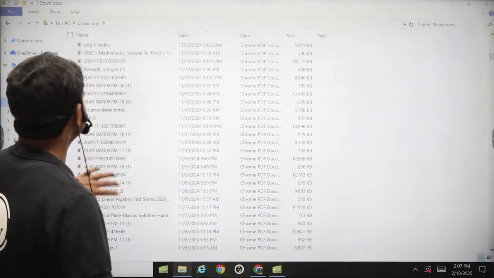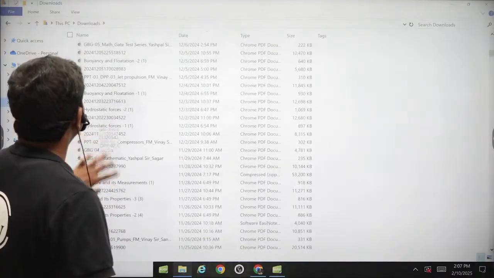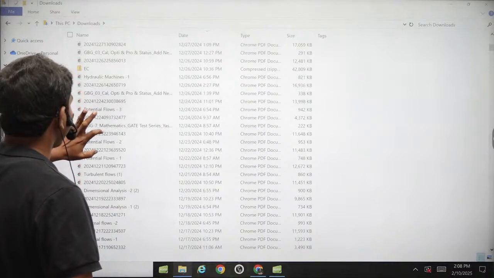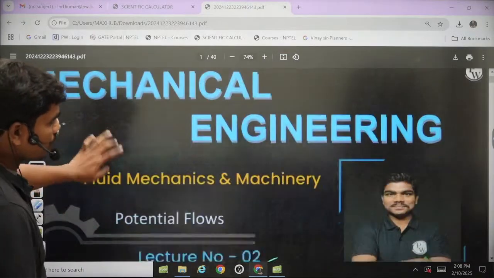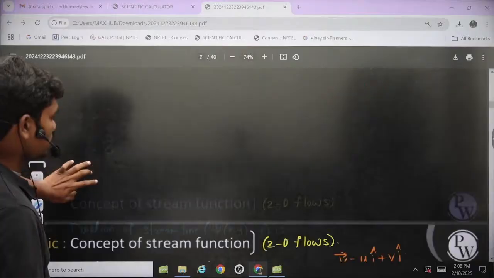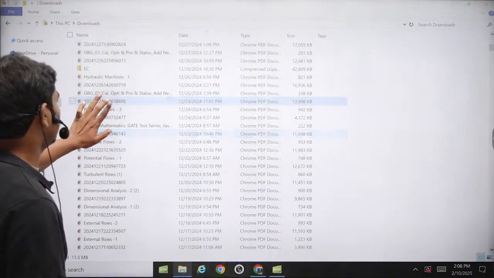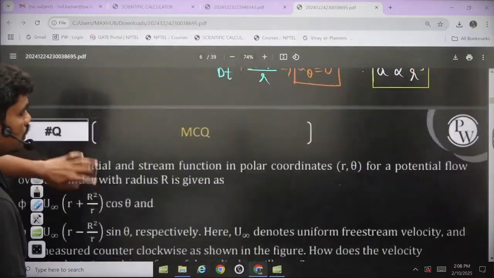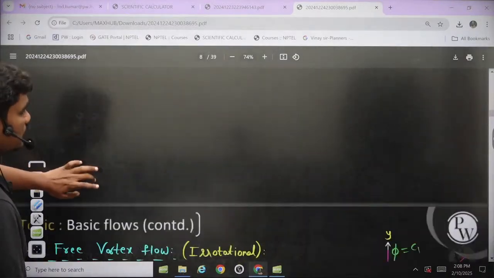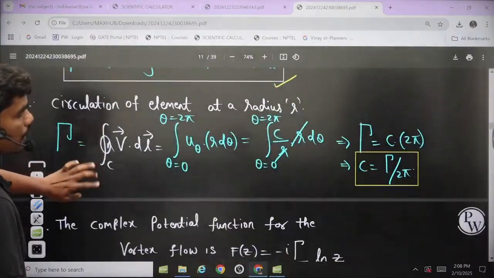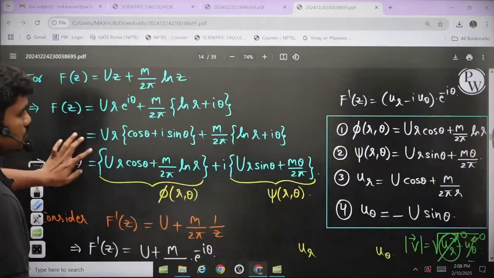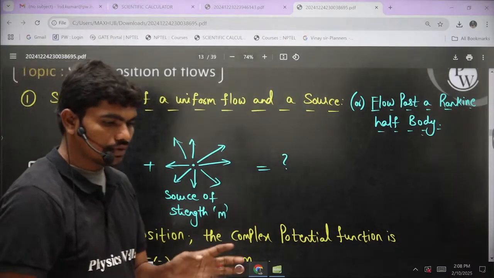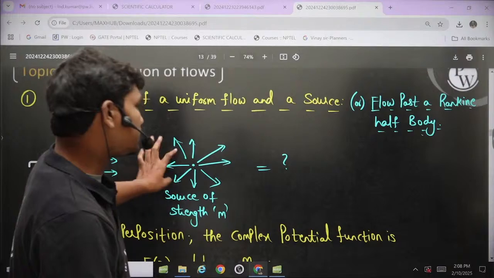Okay, so let's see. Potential flow lectures, yes, somewhere here, superpositions. Yeah, so you can see I have taught the superpositions. I'll show you in a moment. Yeah, you can see this is the combination of uniform flow plus source. Okay, uniform flow and a source of some strength which is m. So what does it give you?